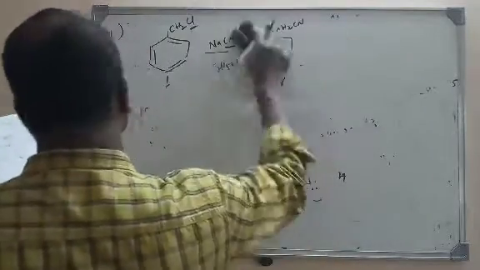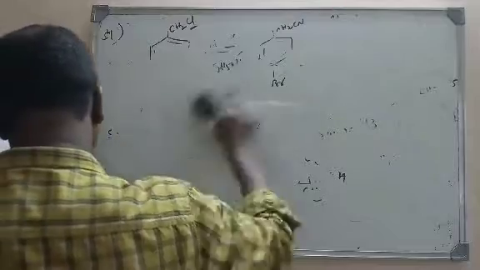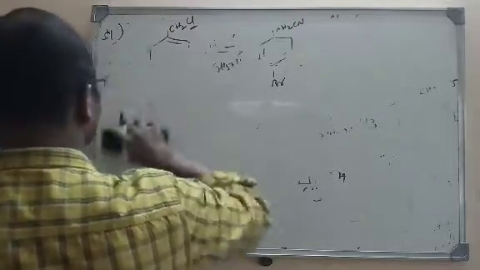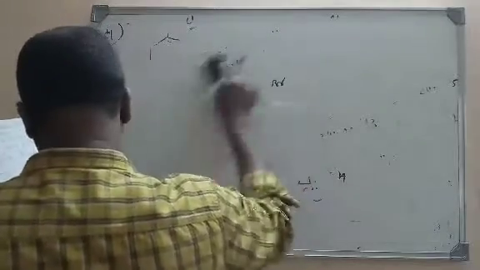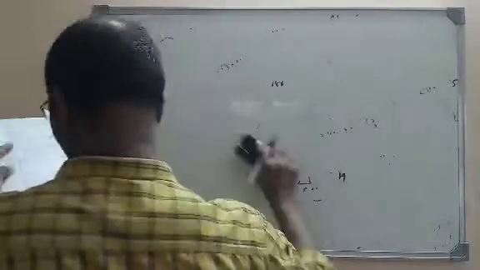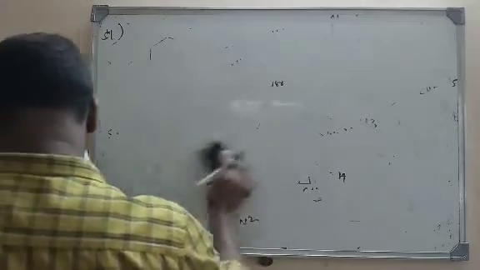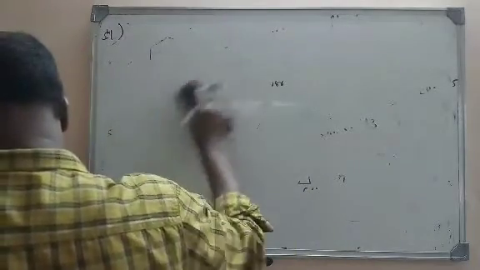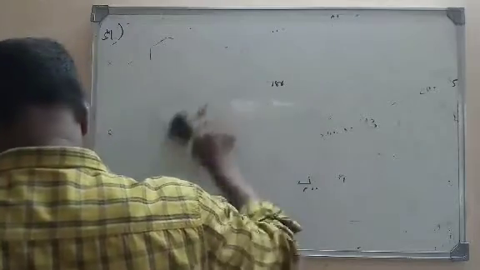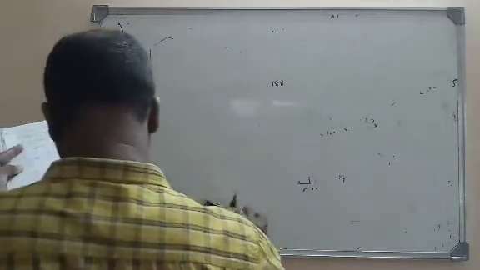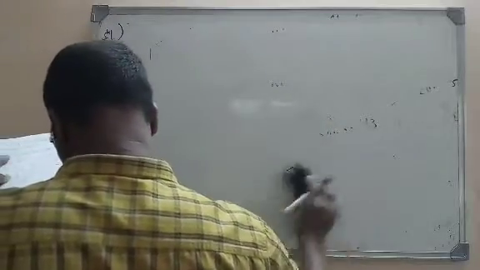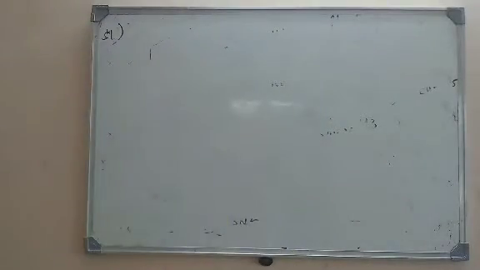An unknown alkyl halide A reacts with alcoholic KOH to produce a hydrocarbon C4H8 as a major product. Ozonolysis of this hydrocarbon affords 1 mole of propanaldehyde and 1 mole of formaldehyde. Then what is that alkyl halide? We need to find that alkyl halide.